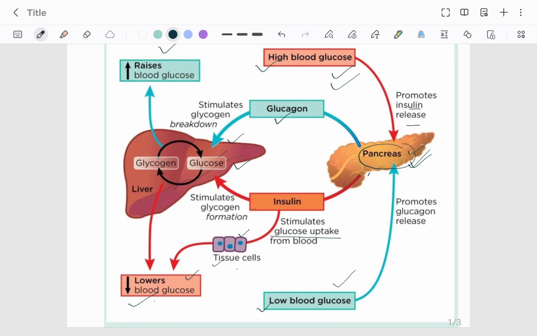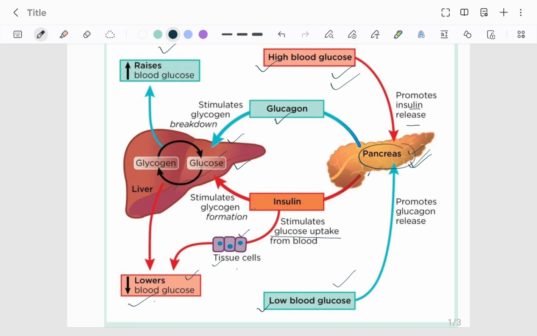Suppose you ate food, blood glucose level high, insulin secreted, glucose sent to different cells and converted to glycogen in the liver. Now the blood glucose level is lowered, means now it is not high. From high it became normal. So now glucagon will not be stimulated. Glucagon will be stimulated if your blood glucose level is very low. For example, you are fasting, you have not eaten food that time, right?